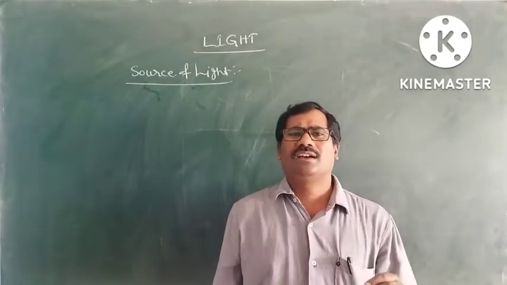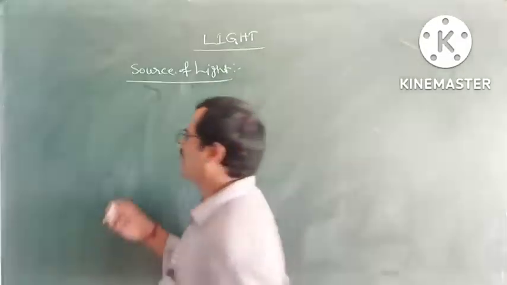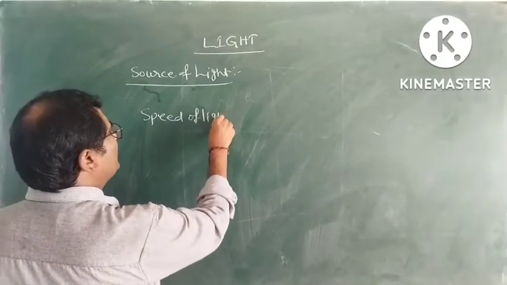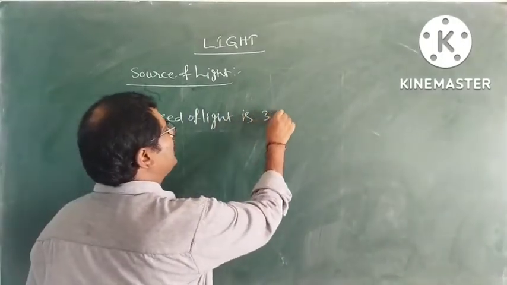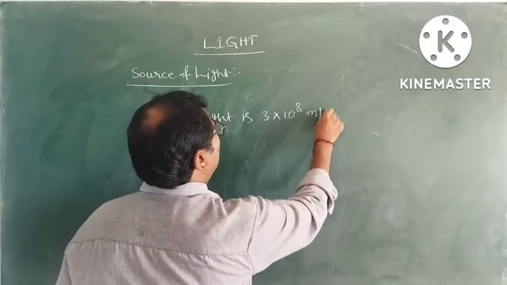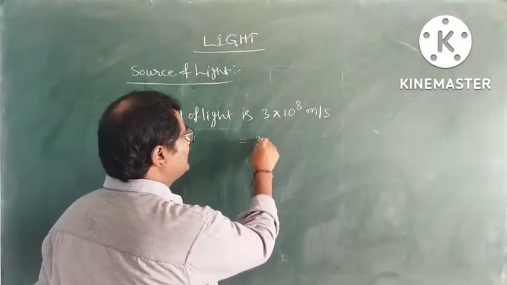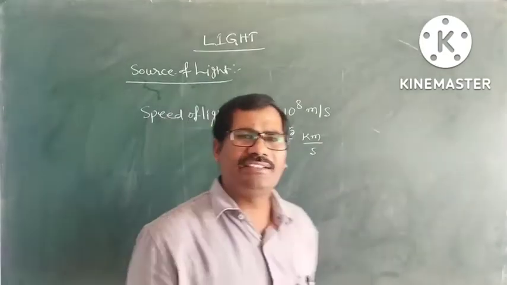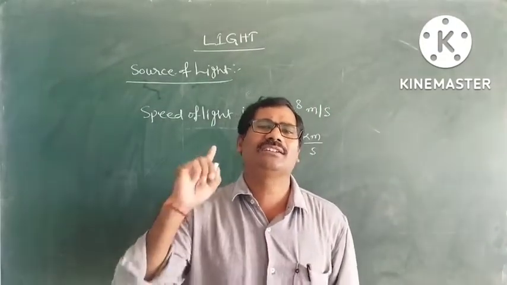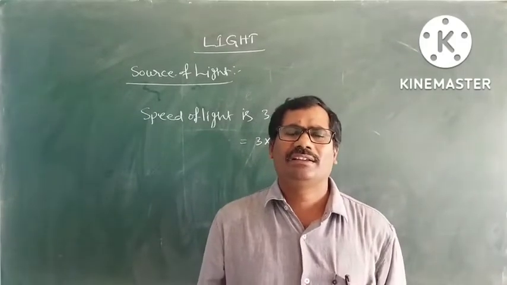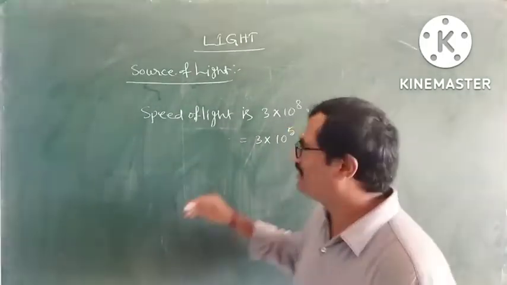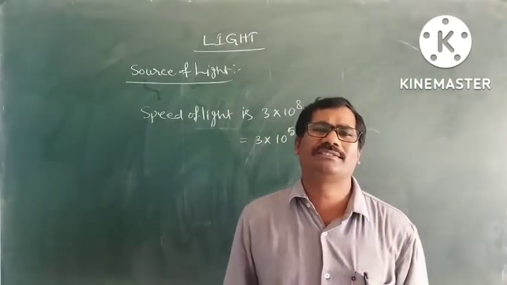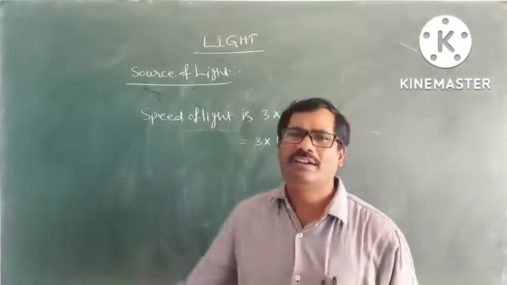Next, what is the speed of light? The speed of light is 3 into 10 to the power of 8 meters per second. It can also be written as 3 into 10 to the power of 5 kilometers per second. That means light travels 3 lakh kilometers in 1 second. In meters per second, it is 3 into 10 to the power of 8, which is very large.